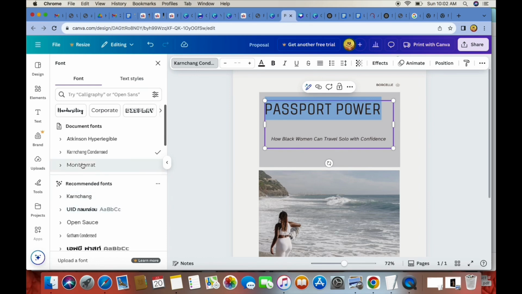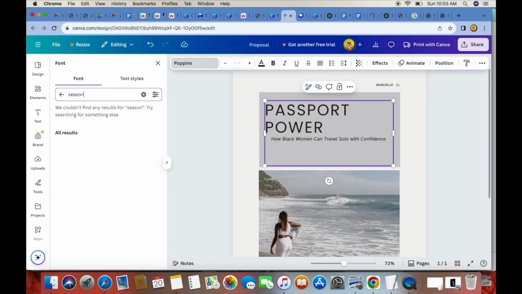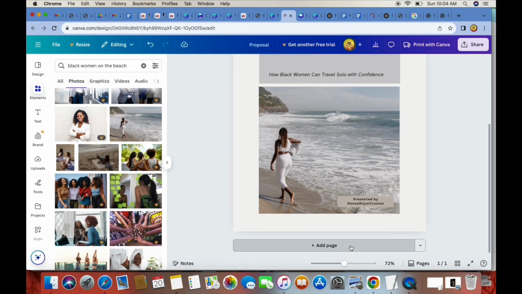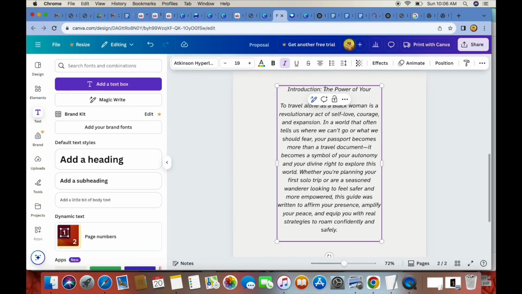Whatever fonts you want to change, you can actually do that here. Let's go with Seasons. What this does right here is it will duplicate a page, or you can go down here to add a page. And from here is where you want to actually copy and paste all of the information that ChatGPT gave you.